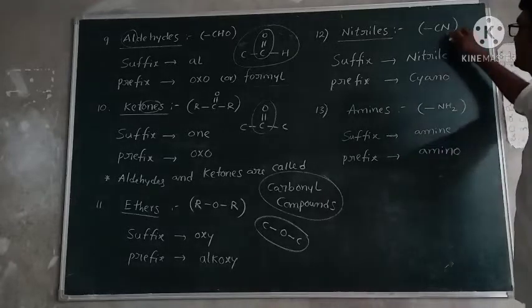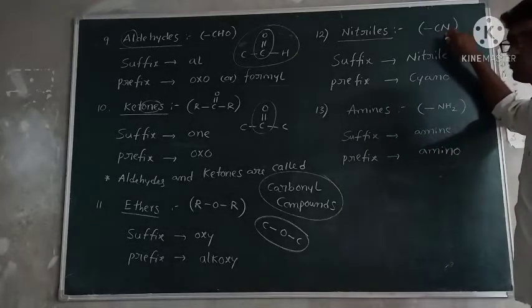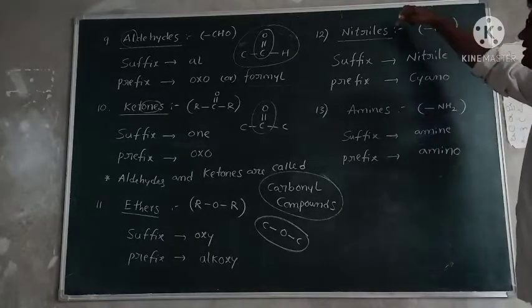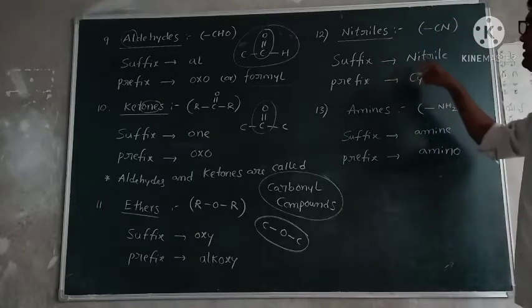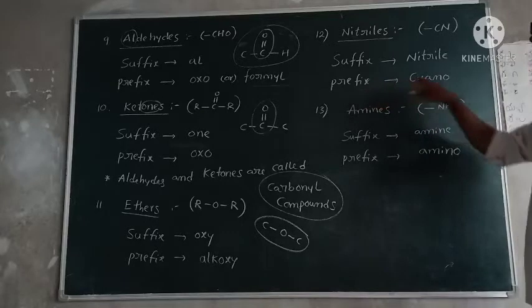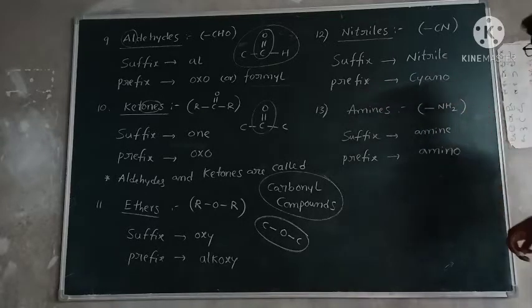Next one, nitriles. The nitrile functional group is CN, the cyanide group. The cyanide's IUPAC name is nitriles. The suffix name is nitrile and the prefix name is cyano.